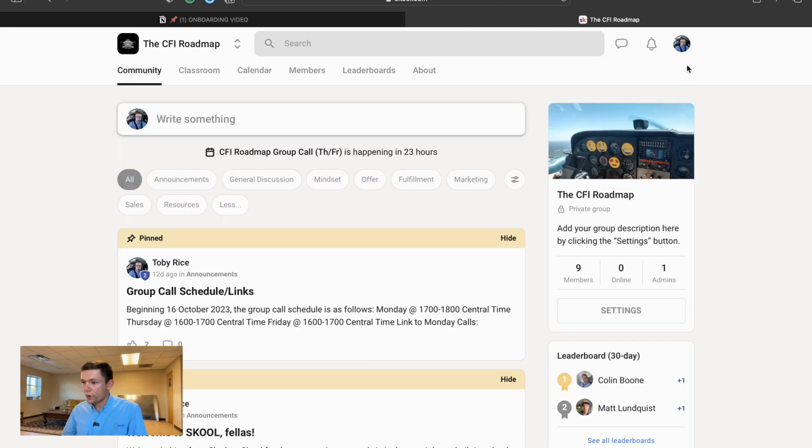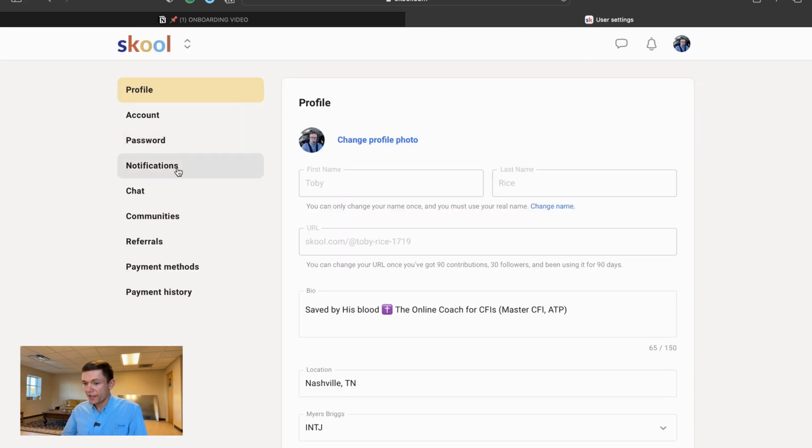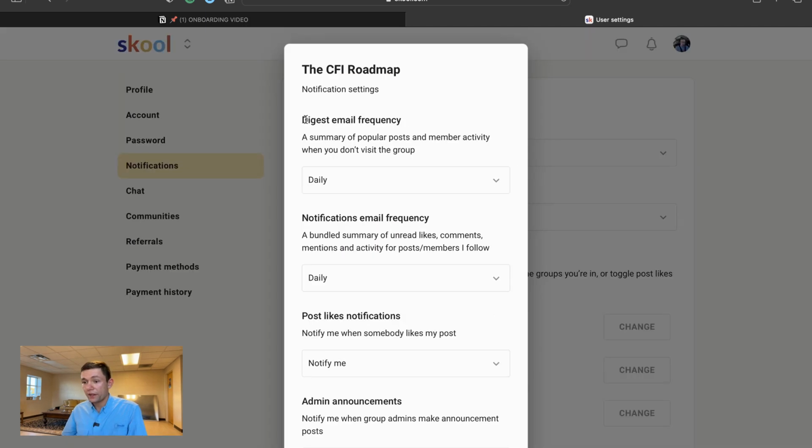At the top right corner of the page, you'll see your profile picture that says user menu. You're going to click on that and go to settings. Settings is where you can change your notifications. This is important. I recommend setting your notifications to where you're able to see things as they pop up. That way you'll be able to get quicker access to any kind of announcement or any kind of private message that affects you as a member of the community. So I recommend that you adjust your notifications to receive things immediately if you can.